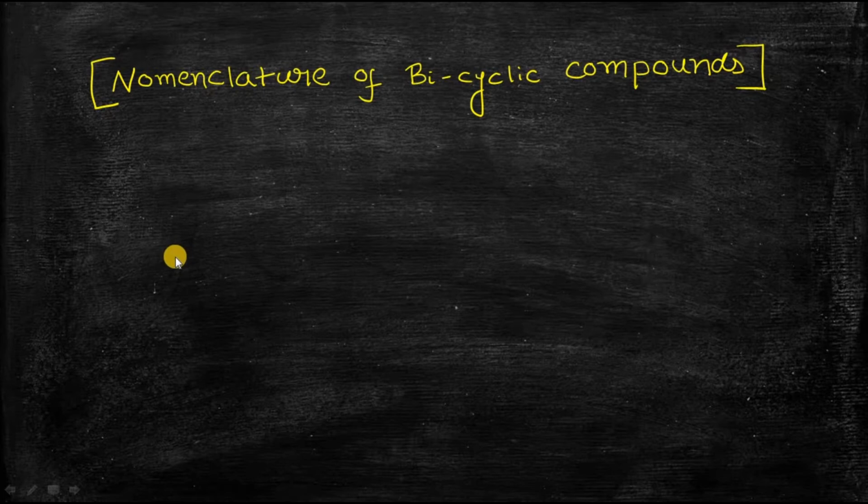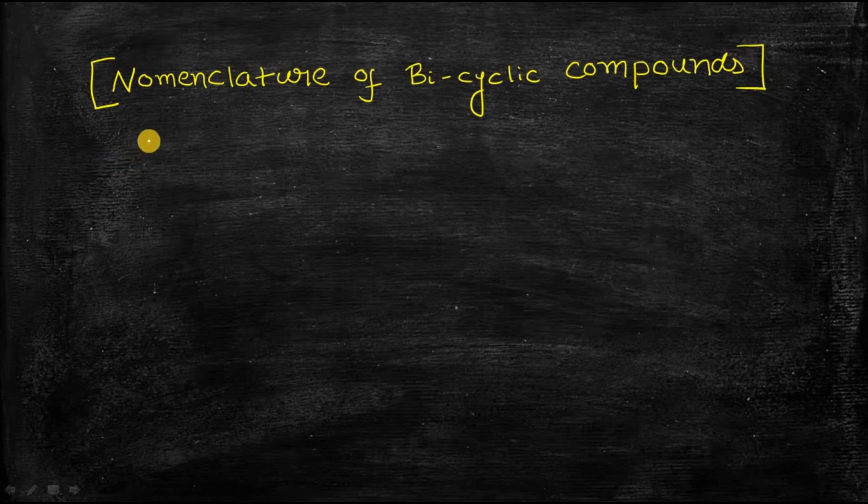So in this lecture I am going to discuss the nomenclature of different types of bicyclic compounds. First of all, the question arises: what are bicyclic compounds? Basically, bicyclic compounds are compounds that contain two fused rings or bridged rings. Okay, these are called bicyclic compounds. So what are these types of two fused rings? Let's understand it with a simple example.